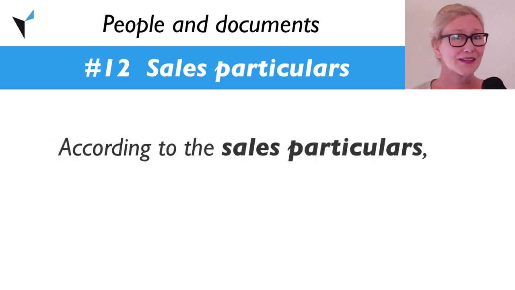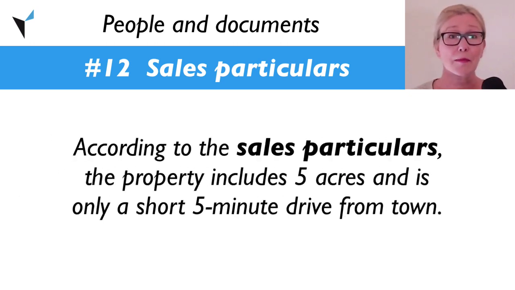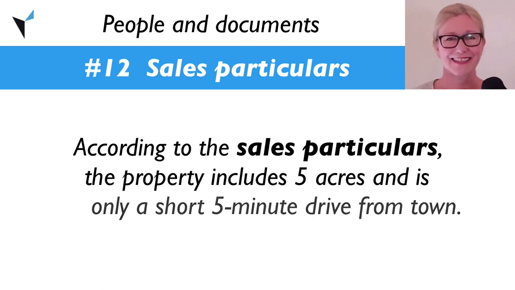Example: according to the sales particulars, the property includes 5 acres and is only a short 5-minute drive from town.